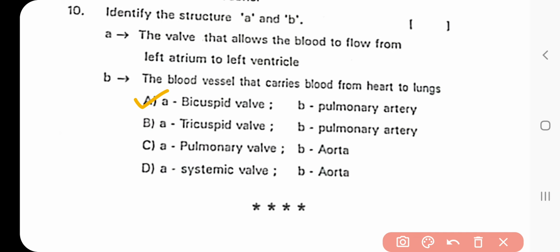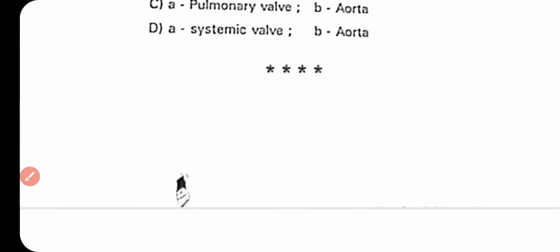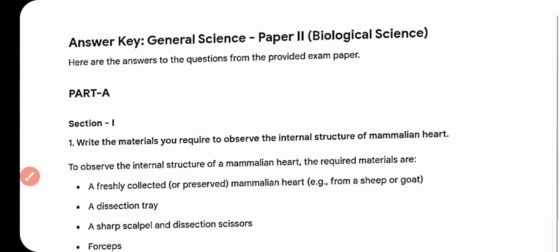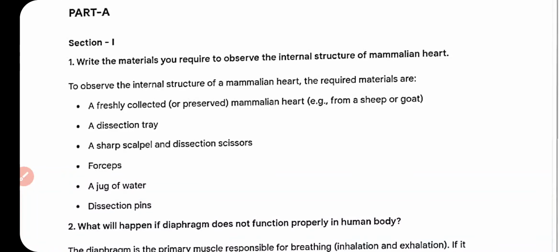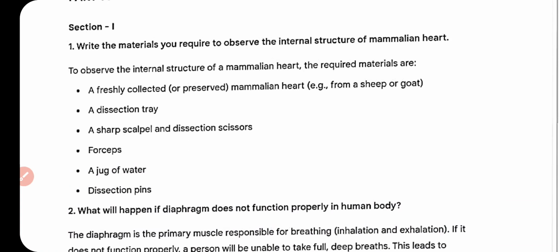A is the bicuspid valve and B is the pulmonary arteries. And the answer key for Part A. Write the material you require to observe the internal structure of mammalian heart.